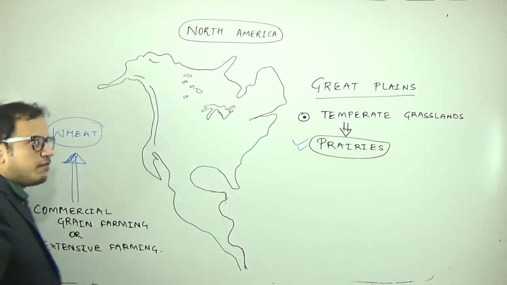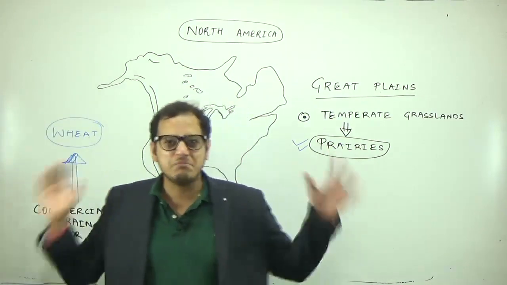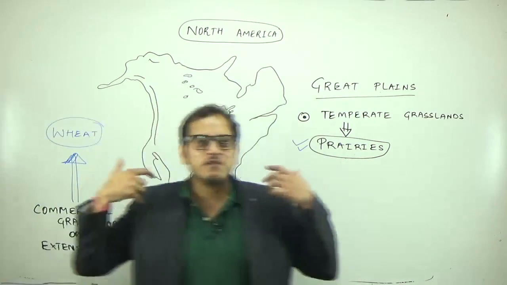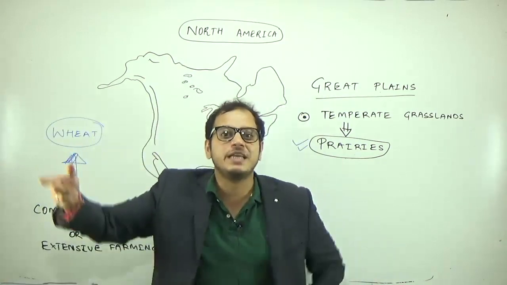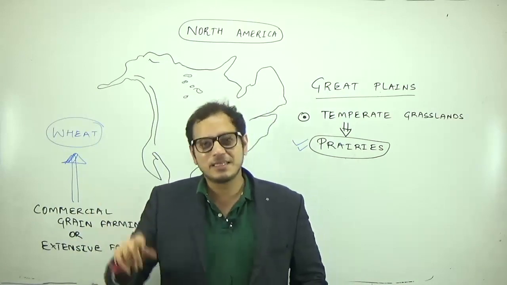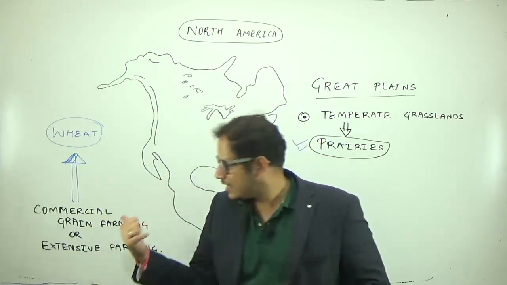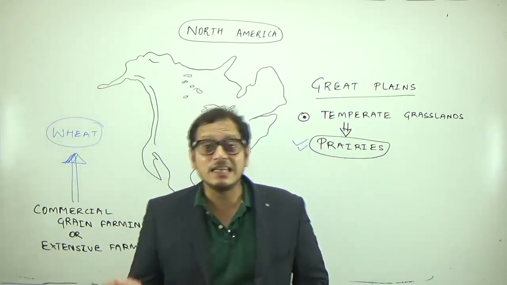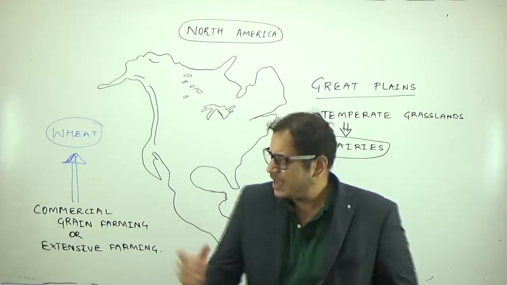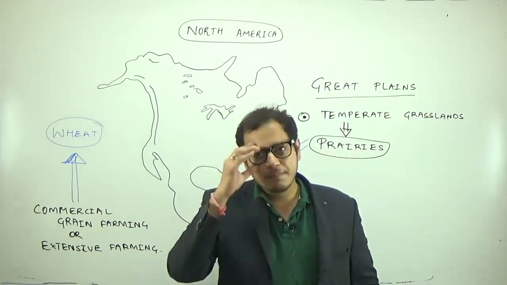Wheat is a crop where you will have harvesters, tractors, and big machines, or flights. If you have seen many movies, they show that flights are used for spraying insecticide, pesticide, or other inputs on the farms. So in commercial grain or extensive farming, we use more and more mechanization and less manpower, because there is not that much population to use as manpower.